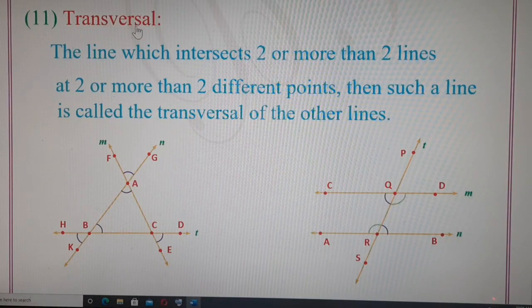So the definition of transversal is a line which intersects two or more than two lines at different points. Then such a line is called the transversal of the other lines.